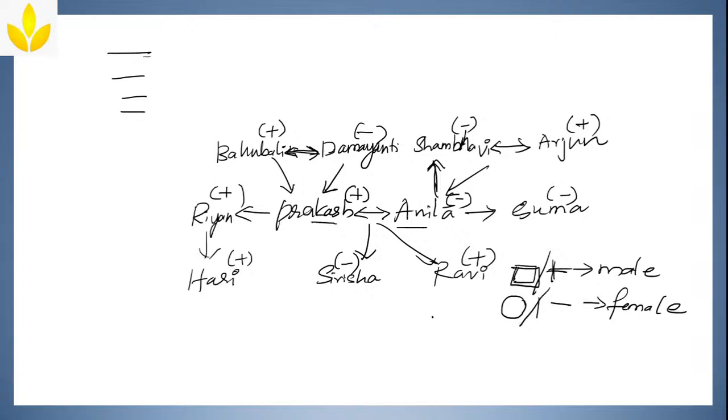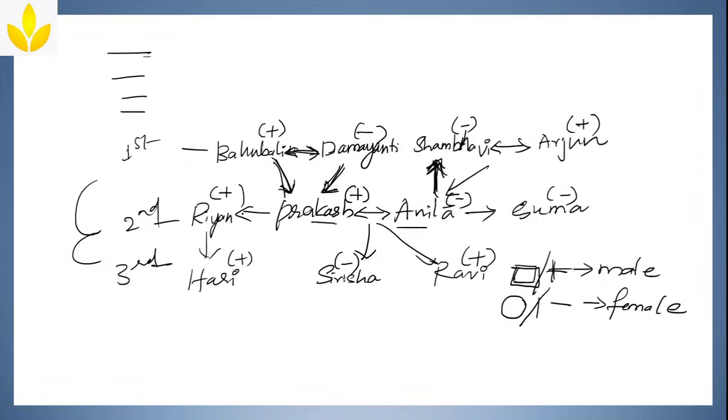I will tell you where the circle and the square will be helpful, and where plus and minus will be easier. Next, wherever you see a downward arrow mark or an upward arrow mark, this represents the next generation. Say for example, this is the first generation, this is the second and this is the third generation. So, next generation, next generation. This represents the generations, whether you are going up or down. You can use the downward symbol or the upward symbol, anything is okay.